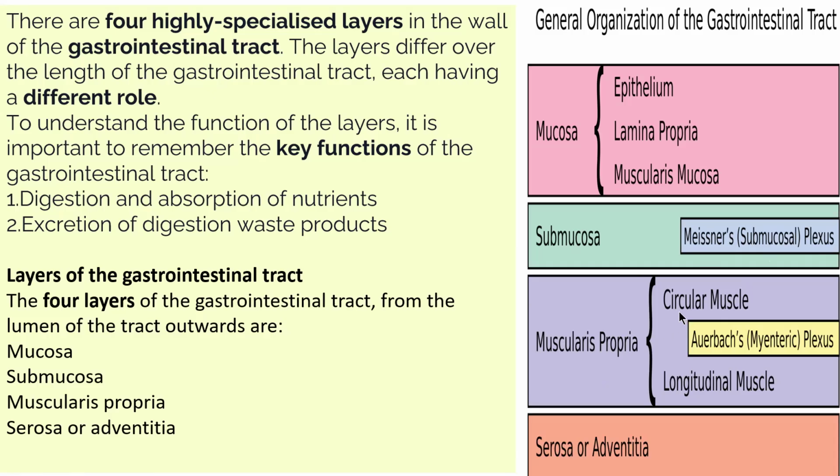Muscularis propria consists of circular muscle, longitudinal muscle, and Auerbach's or myenteric plexus. Last is the serosa or adventitia, the outside layer. So, submucosa contains Meissner's plexus and muscularis propria contains Auerbach's or myenteric plexus.